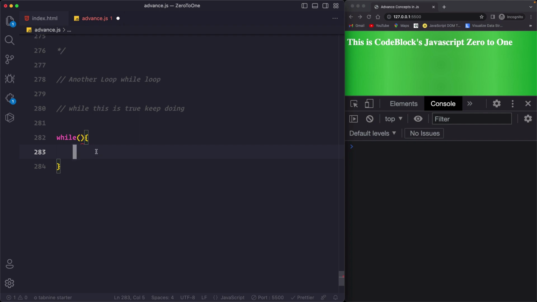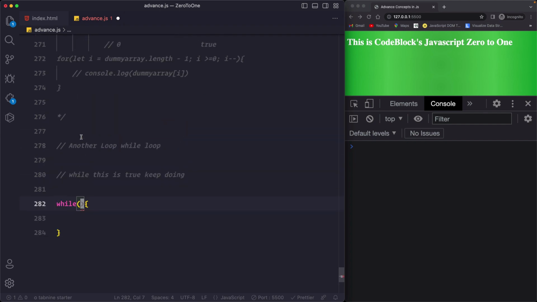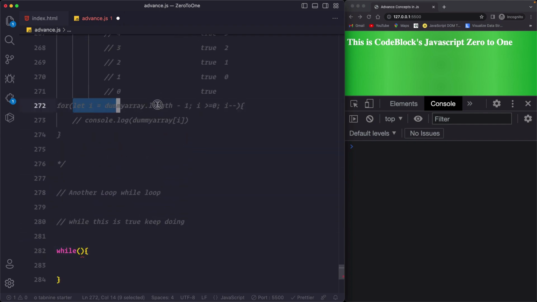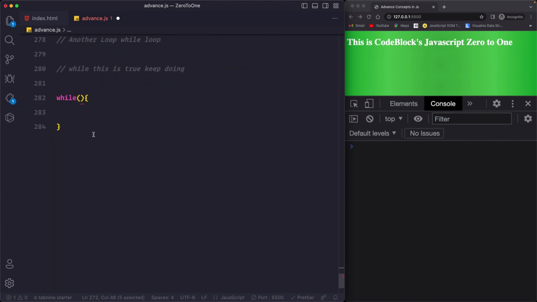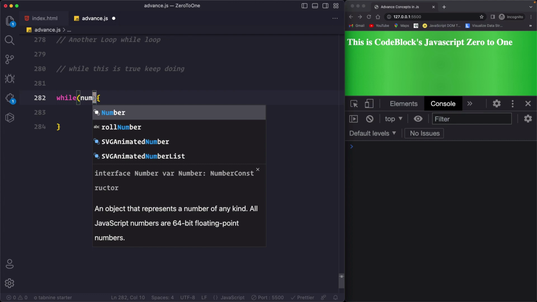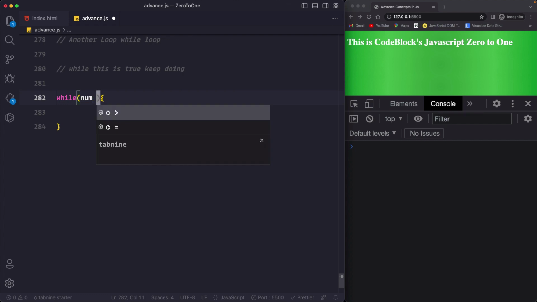Inside the while loop, if you observe the for loop, we have the initializer, and then we have the condition, and then the increment. But in a while loop we do not have anything like that. We write the while loop a little bit differently. First we write the expression. Let's say that we want to print from 0 to 10. So I can say number should be less than equals to 10, and that's it.